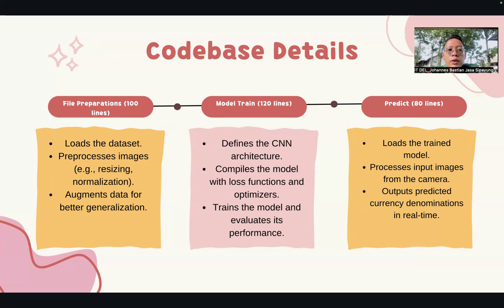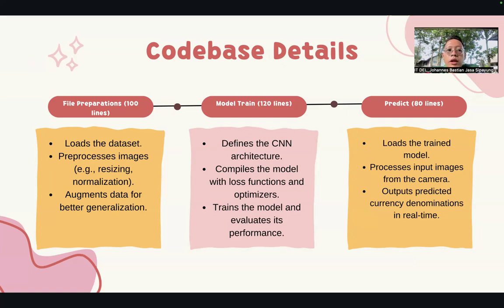The first part is file preparation. In file preparation, I write 100 lines. I load the dataset and prepare the images, for example resizing and normalization. And then I augment the data for better generalization.